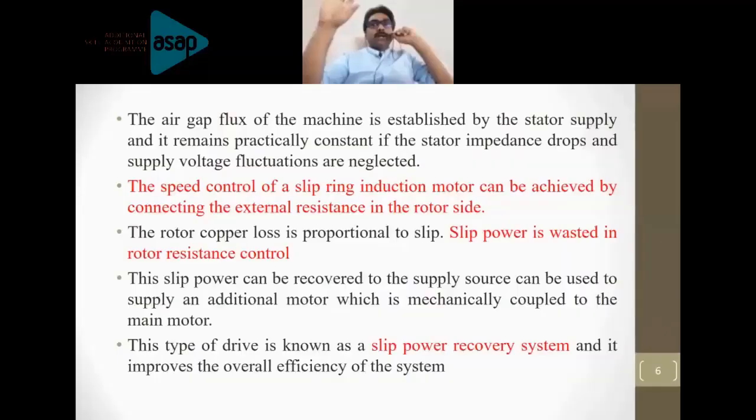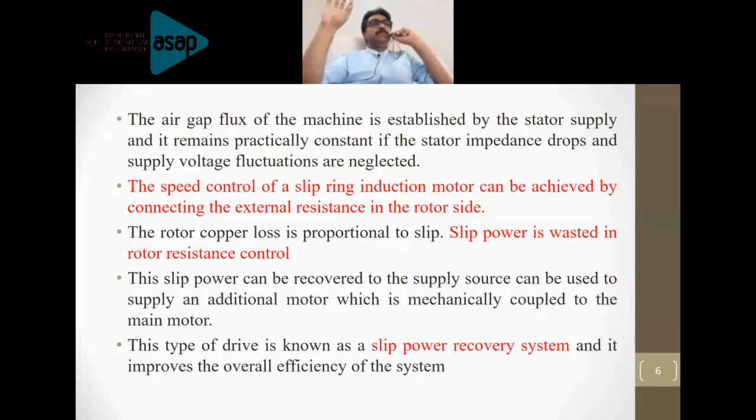The speed control of a slip ring induction motor can be achieved by connecting external resistance to the rotor side. By adding external resistance, we can dissipate power in the slip. I mean, the slip power can be simply dissipated so that the speed can be adjusted. That is a very fundamental speed control method which is implemented on the rotor side.